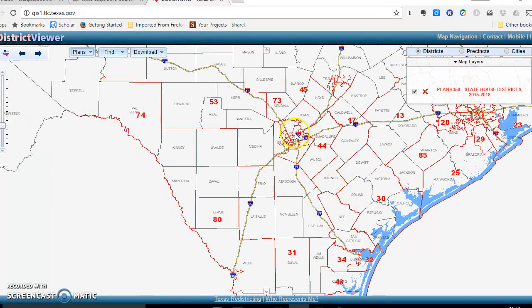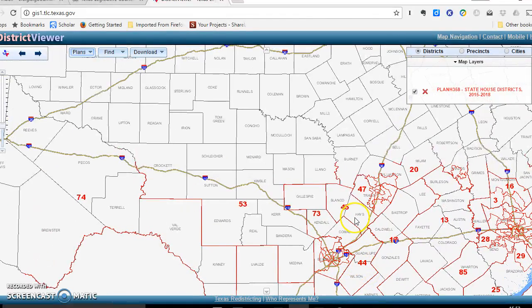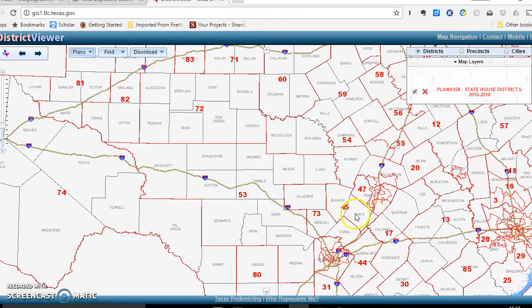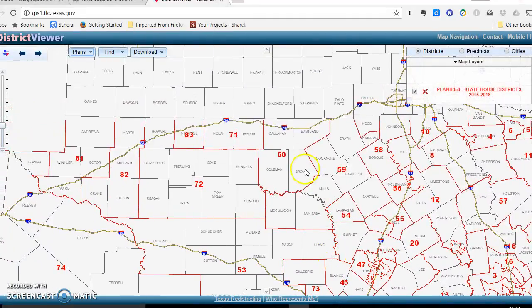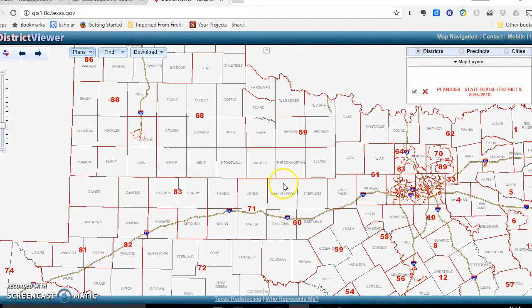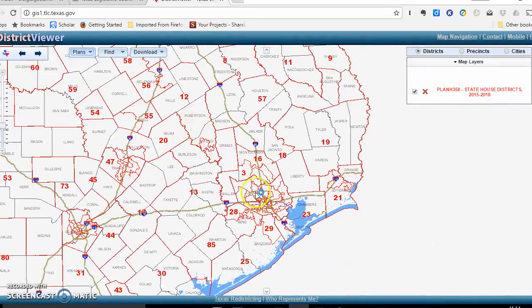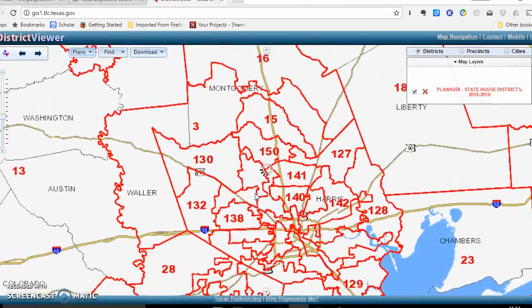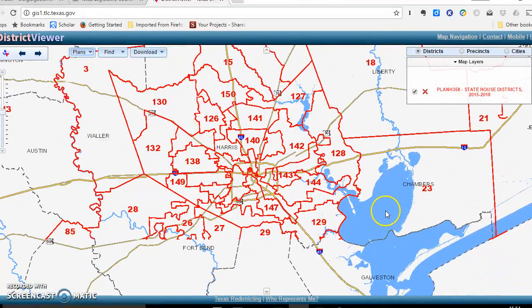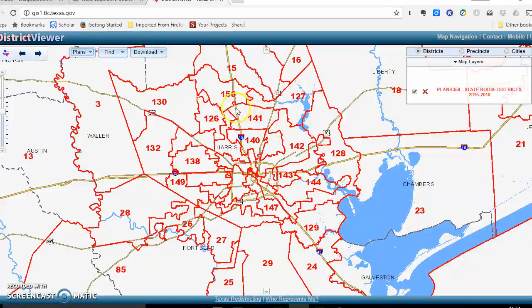As you can see, the further west you get, kind of west of I-35, you see how much bigger the districts get, especially even bigger when you get up in the Panhandle. And then you'll notice as we focus in on some of the urban areas, so for example, here's Harris County, you can see all the red that's on the screen. You can see how many districts Harris County is divided into. And again, remember, all the districts have to be relatively equal in terms of population, so that means roughly 193,000 people in each State House district.